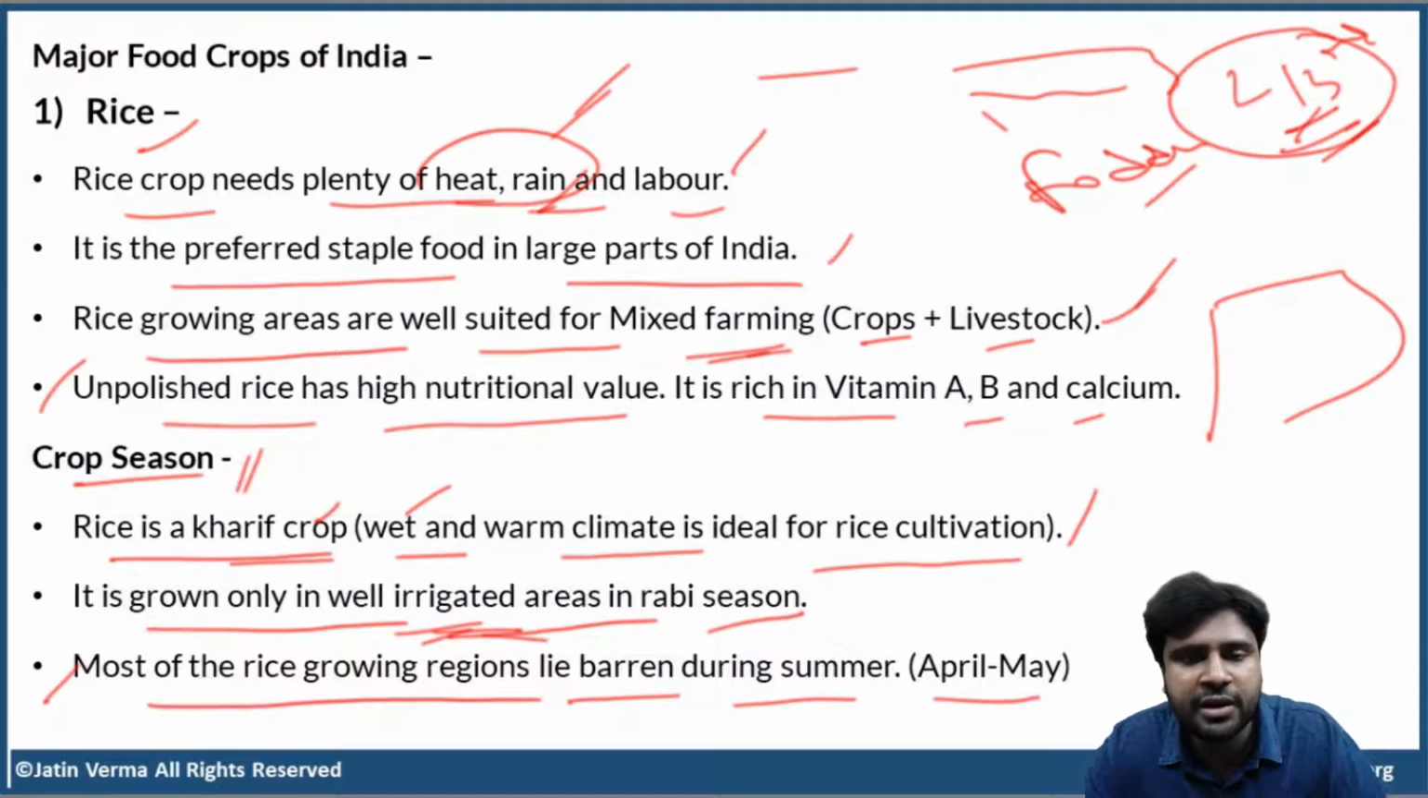It is not like a temperate country where there is a lot of variation between summer and winter temperatures. It is not like that for India. We are still a tropical country. So yes, rice can also be grown in Rabi season, provided there is well irrigated area. That is very, very important.